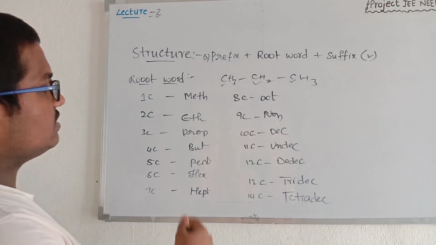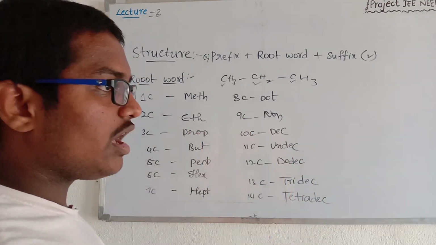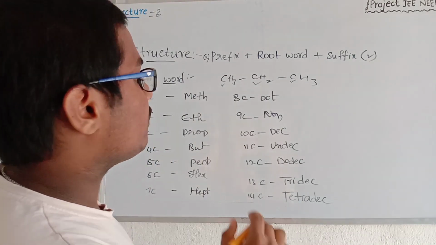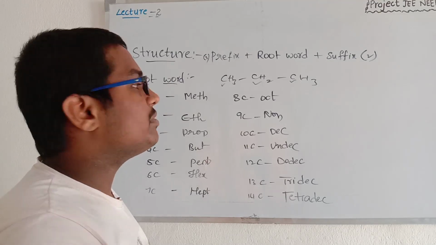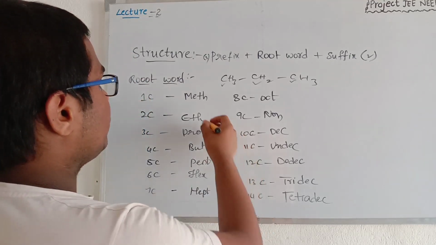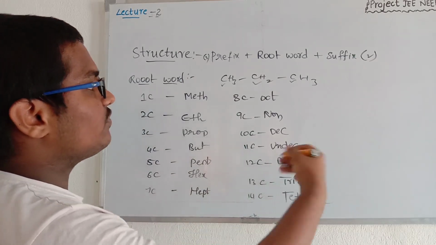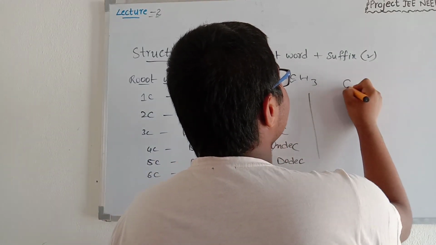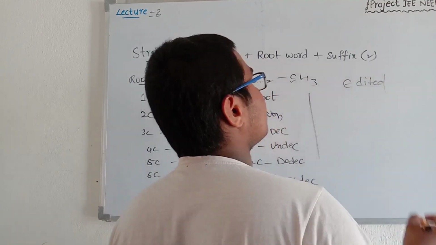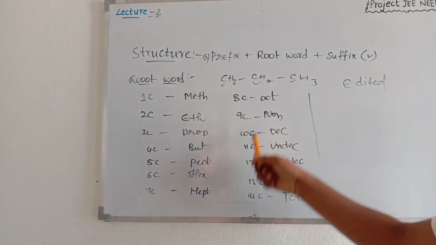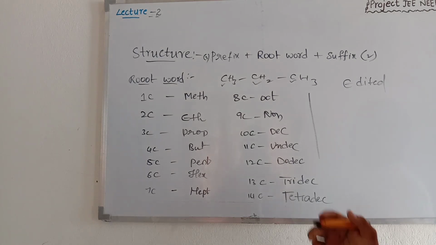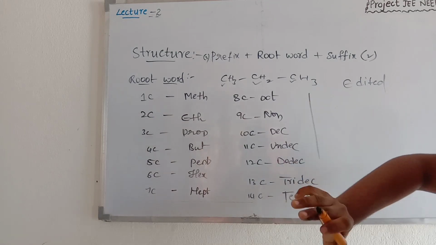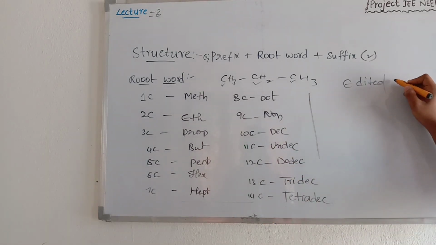Here, these are the basic ones which we have to know. There is importance in knowing these word roots in the naming of compounds. So note this, and then we go to the edited ones. That means in some cases, in some priority cases, these word roots are further modified.